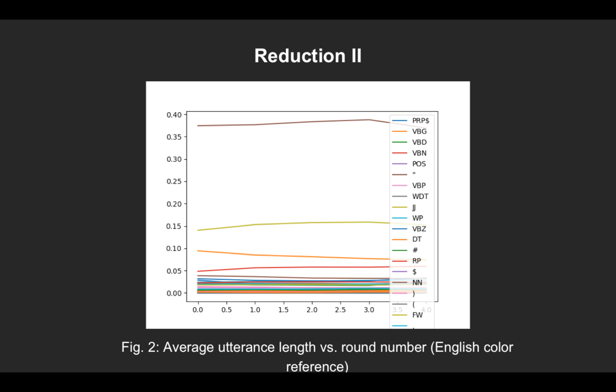The second reduction metric also shows a mixed result. There isn't really a clear trend in part-of-speech frequencies across round numbers, although we do see a very slight decrease in the percentage of determiners used. So the results suggest that the suitability of the color reference dataset for the iterated reference is pretty mixed.